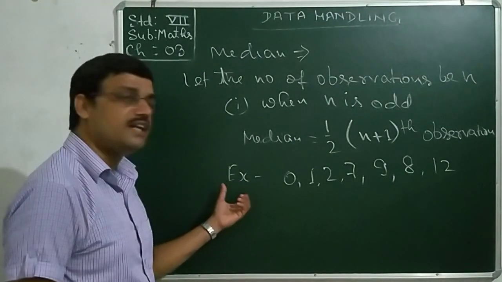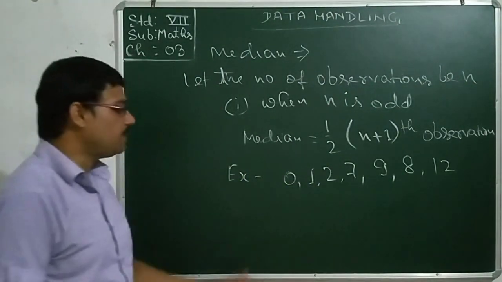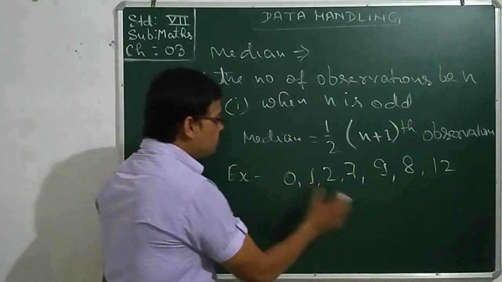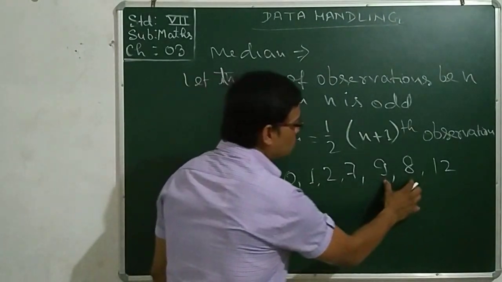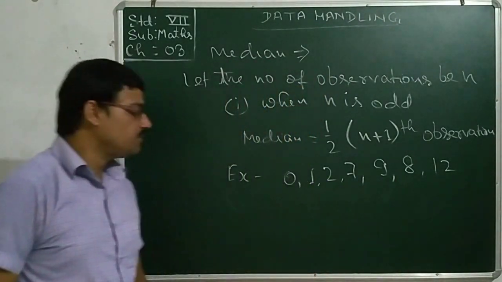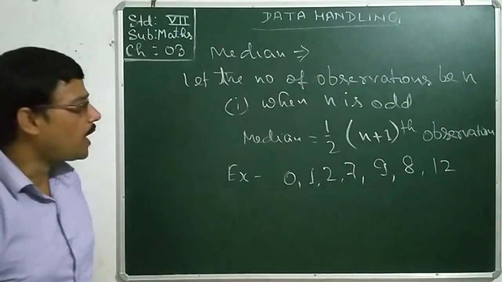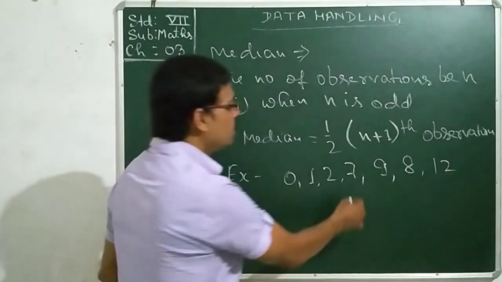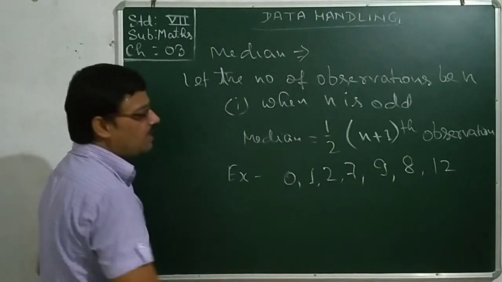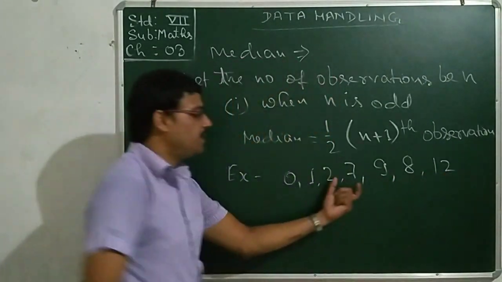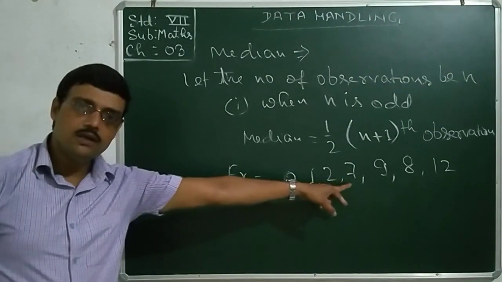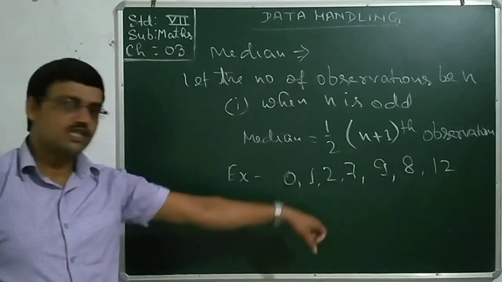So arrange them in an array, thereafter we will find out the median. I have taken 2 into 3 plus 1, 7 observations. Simply, if you are told to find out the middlemost observation, there are 3 numbers on each side, and the middlemost observation is 7.